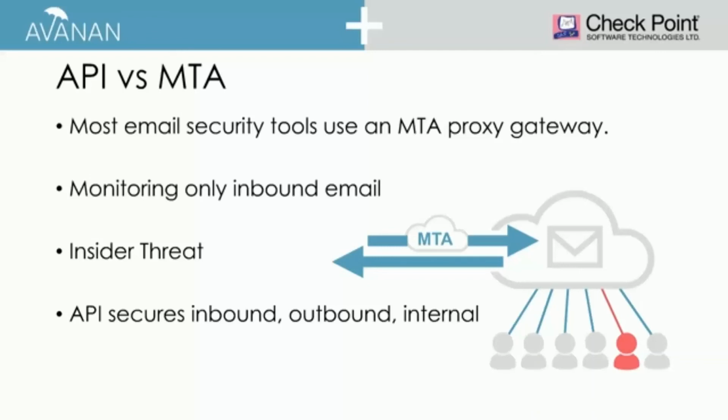Now with an MTA, that email has already gone by. It has no control. But because we connect via API, we can actually go back into that inbox, identify that now malicious URL, and quarantine it. We can also see if that user had actually opened it, and if there is a threat there.